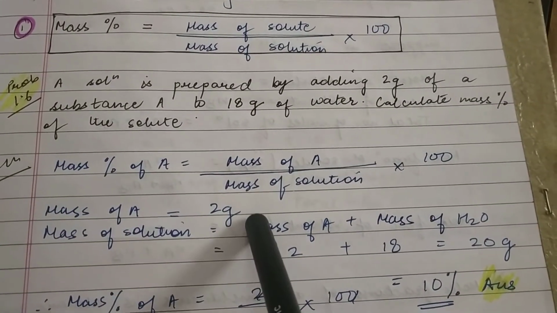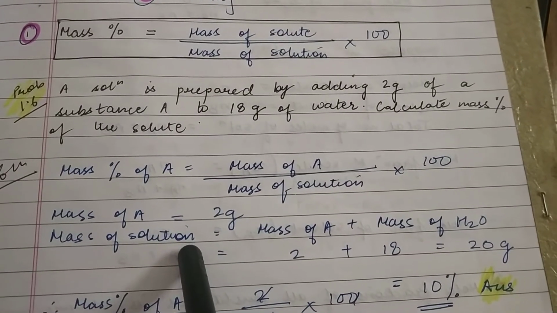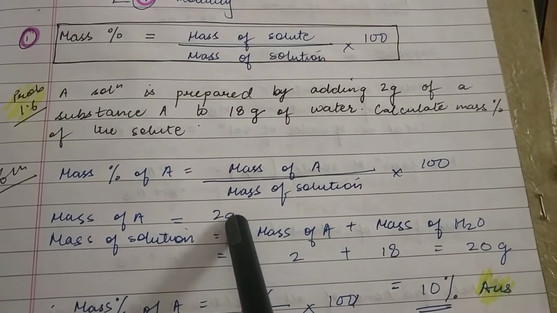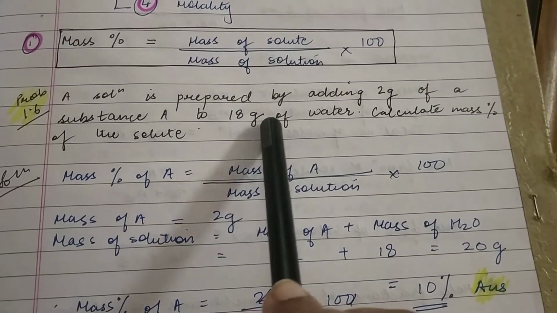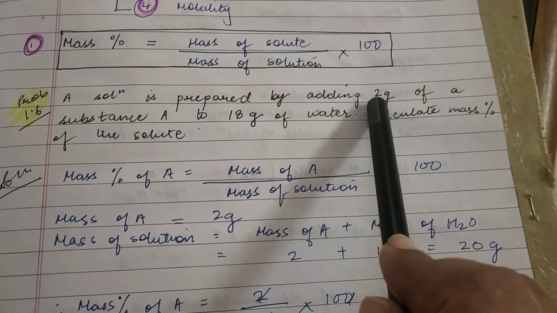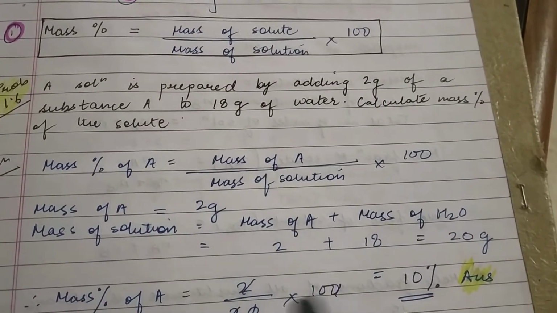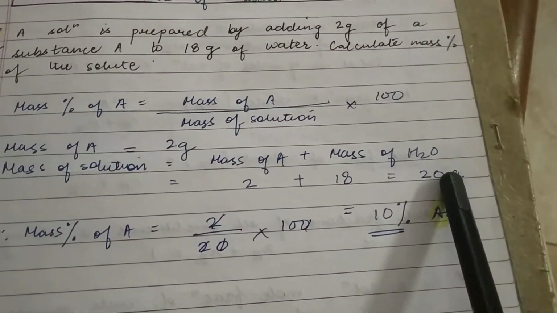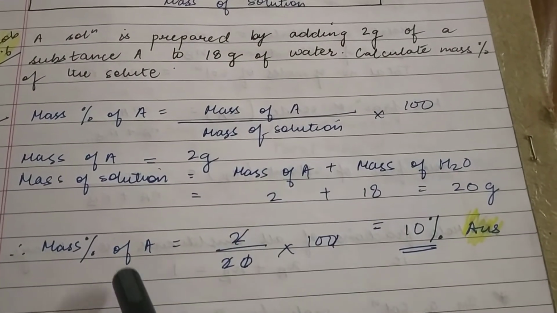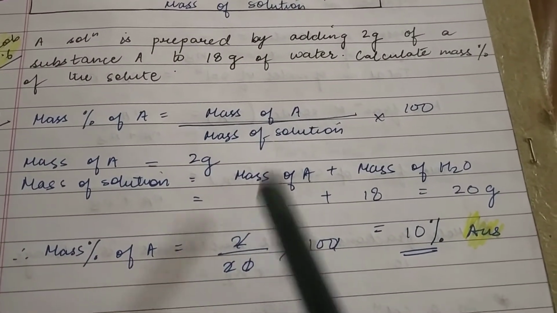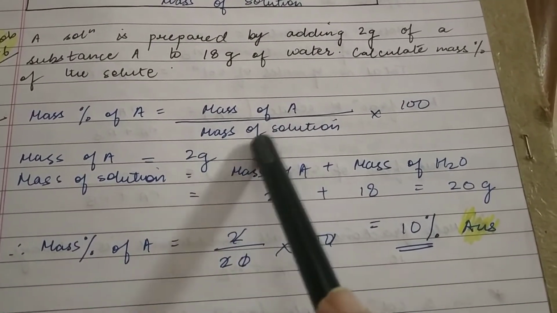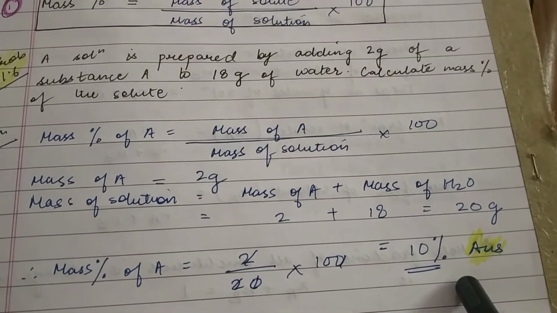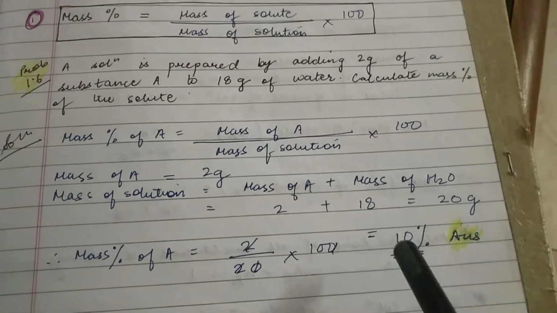So mass of A is 2 grams, and mass of the solution, as I told you, would be the solute plus the solvent. You can see the mass of the substance was 2 grams and mass of water was 18 grams. Substance being the solute and water being the solvent, we will add the two: mass of A plus mass of water, that is 2 plus 18, and we get 20 grams. Now we apply the formula: mass of A, we substitute 2, mass of solution 20, multiply by 100, and the mass percent of A in this given solution is 10%. So this is the answer.